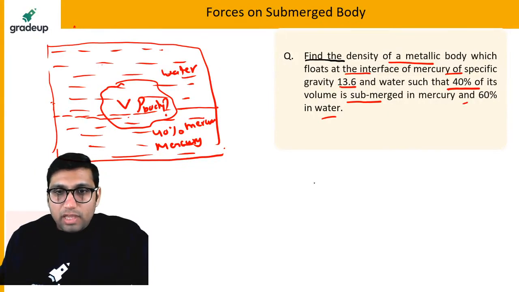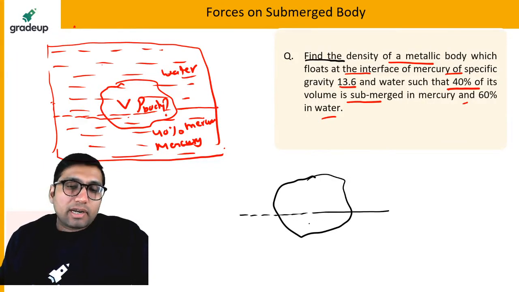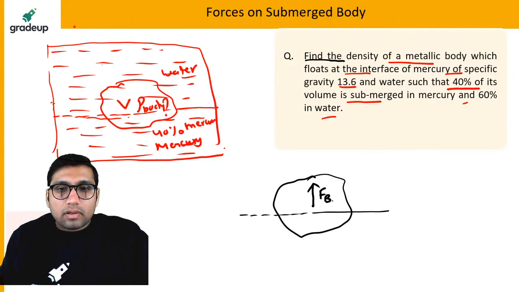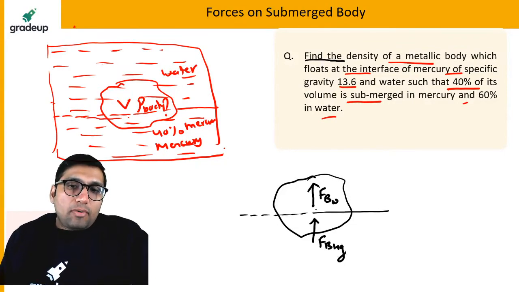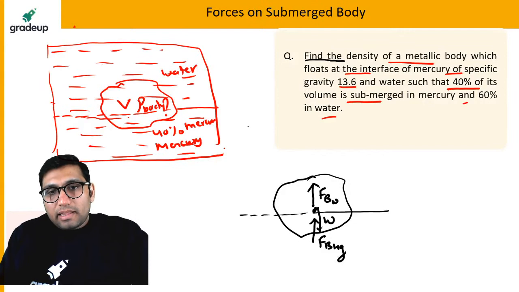If you see our body, because this body is partially in contact with water and partially in contact with mercury, there will be some force of buoyancy acting upward due to water, and some force of buoyancy acting upward due to mercury, and there will be a weight W acting downward.